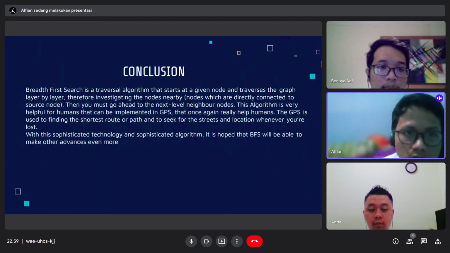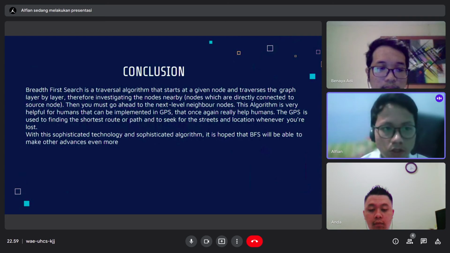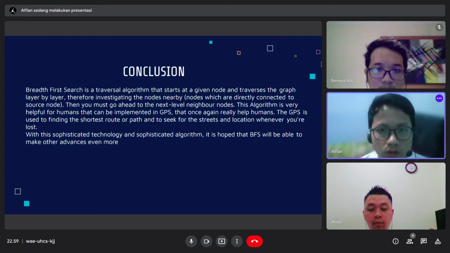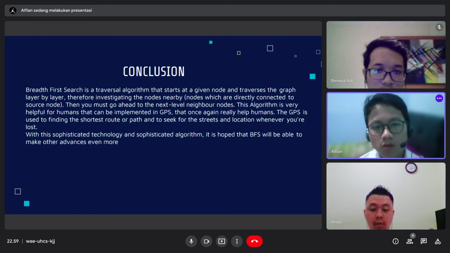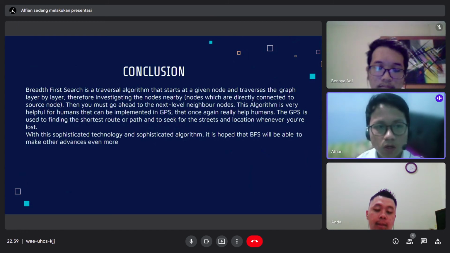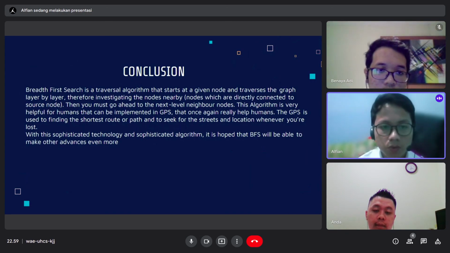Okay, this is the conclusion. Breadth first search is a traversal algorithm that starts at a given node and traverses the graph layer by layer, therefore investigating the nearby nodes, which are directly connected to the search node. Then you must go ahead to the next level neighbor nodes. This algorithm is very helpful for humans and can be implemented in GPS, which once again really helps humans.